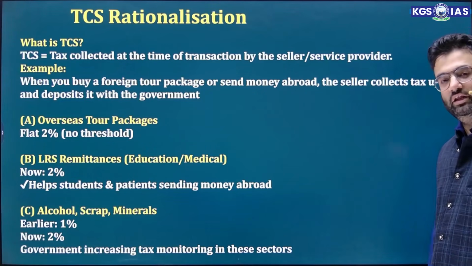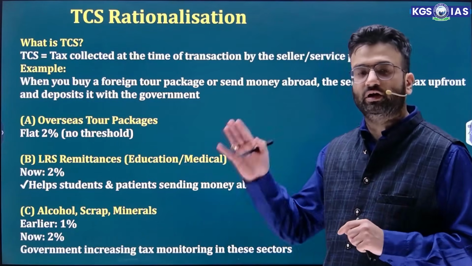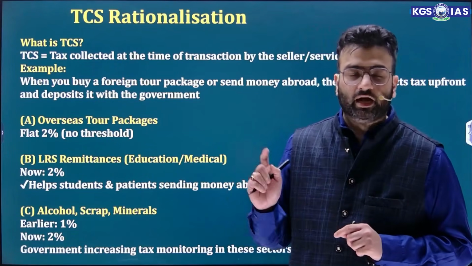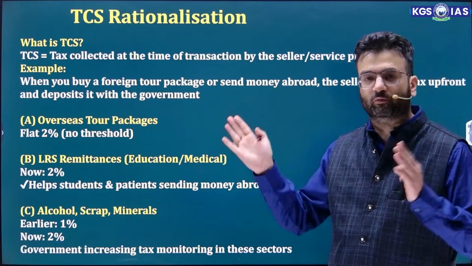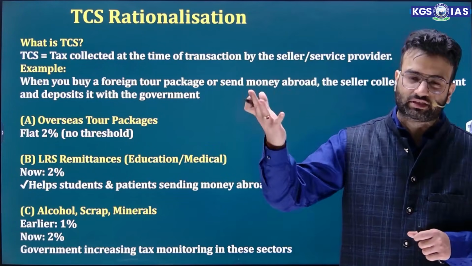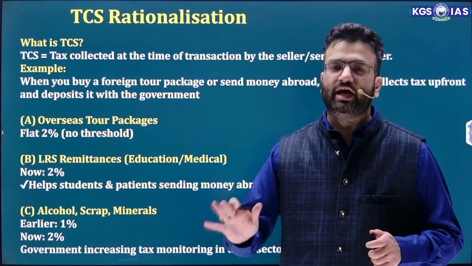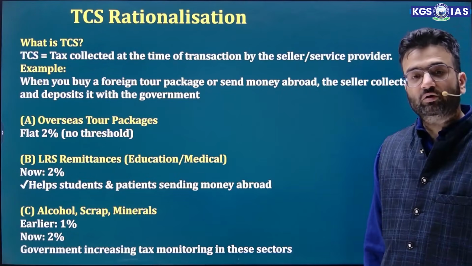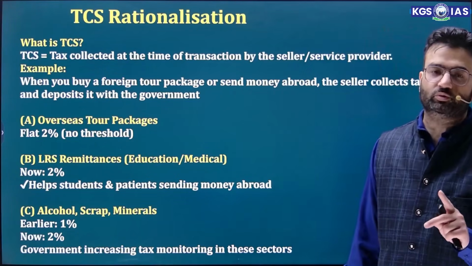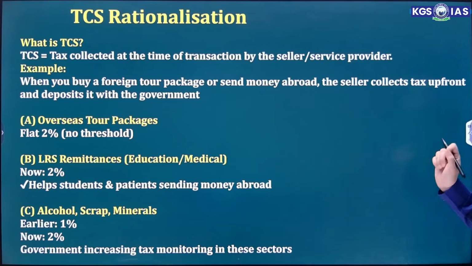If you are booking any overseas tour package, then earlier the tax rates were different for TCS, but now it is a flat 2%. Apart from that, if you are sending money abroad to your ward, or to any student who is studying abroad, or for any patient who is outside, in that case also the rate is a flat 2% TCS. For alcohol, scrap and minerals, it increased to 2%. Earlier it was 1% only. The objective is that the government wants to increase tax monitoring in these particular sectors.